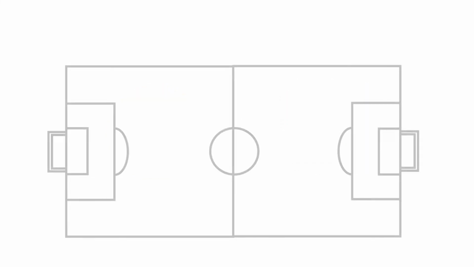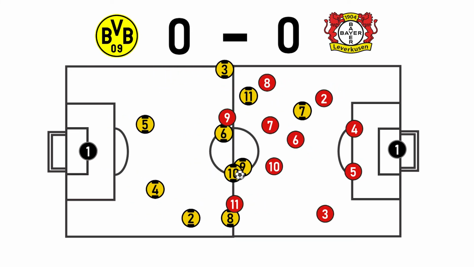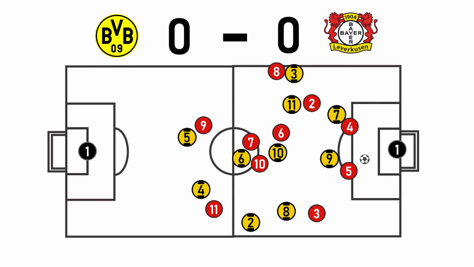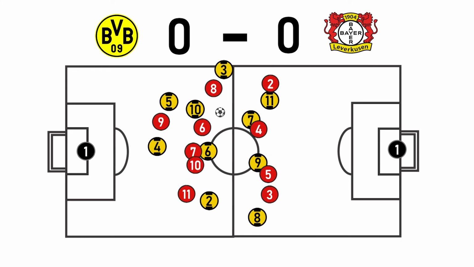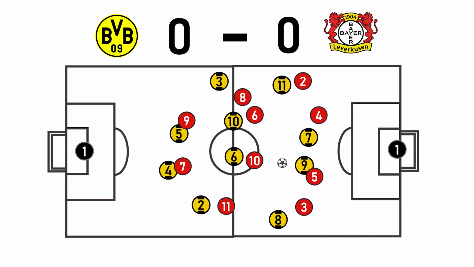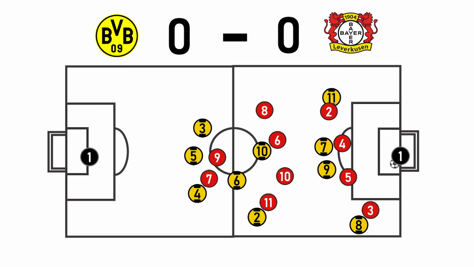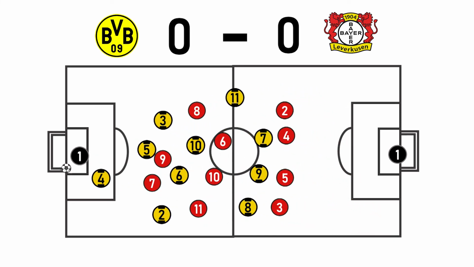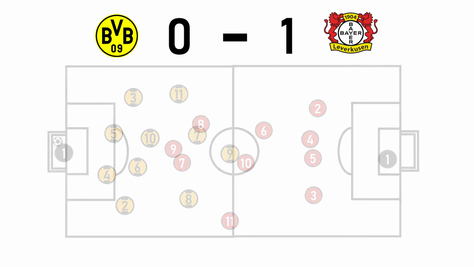For instance, let's take a look at the following scenario: Borussia Dortmund versus Bayer Leverkusen. Borussia Dortmund absolutely dominates the game, playing very well and creating a catalog of chances, but for any reason, they are unable to score a goal. This could be due to a striker having a bad day, incorrect referee decisions, or simply bad luck. On the other hand, Leverkusen struggles to keep up during the match, and is outperformed by Dortmund in almost every aspect of the game. However, in an isolated play, Dortmund scores an own goal that gives Leverkusen the lead, which ultimately results in the final score of 1-0.